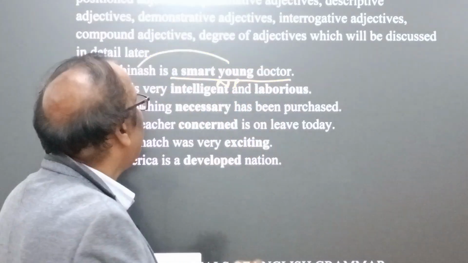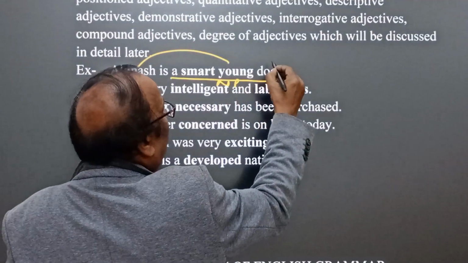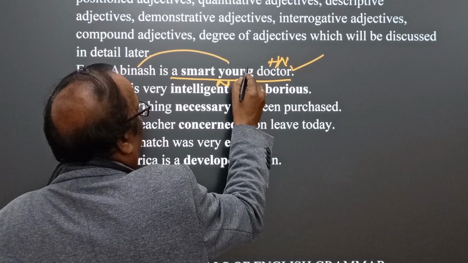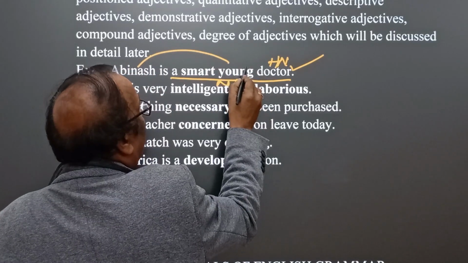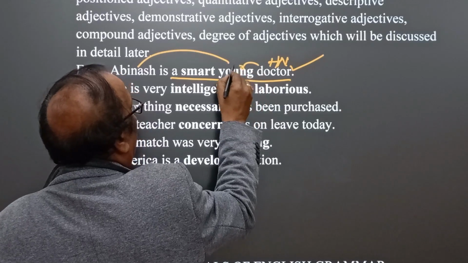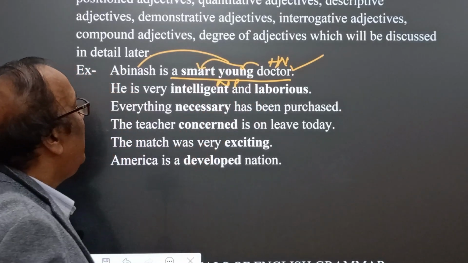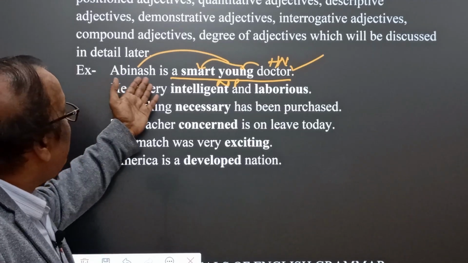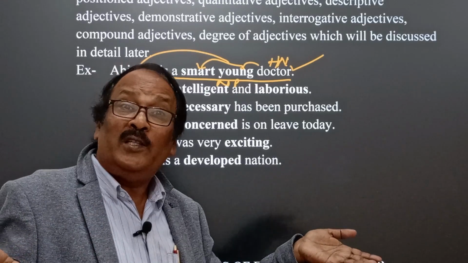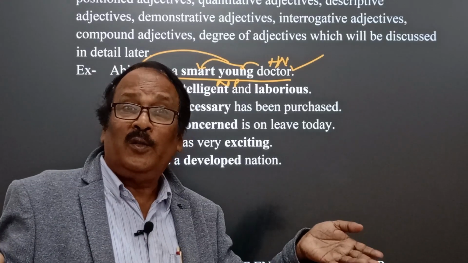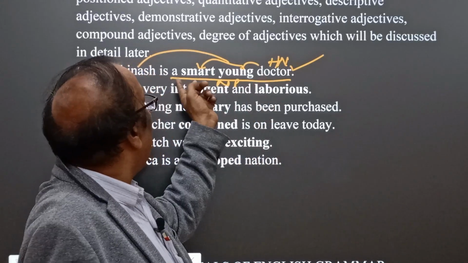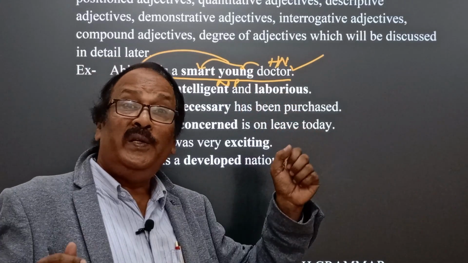Therefore, here we find this is a noun phrase, and in this noun phrase, the head noun is doctor, and doctor is supported by young as well as smart. So here we find that Avinash is a smart young doctor. What is the quality of the doctor? Dr. Avinash is smart.